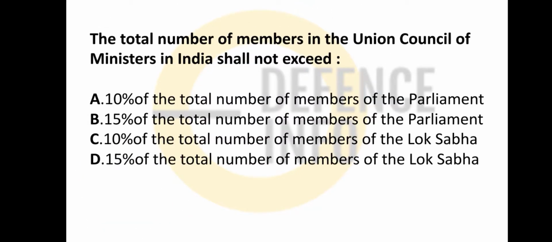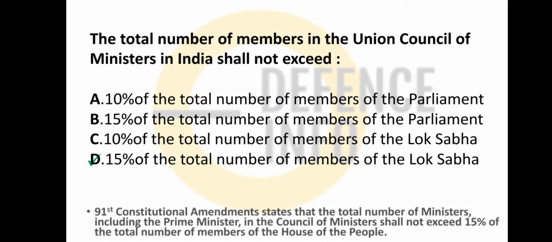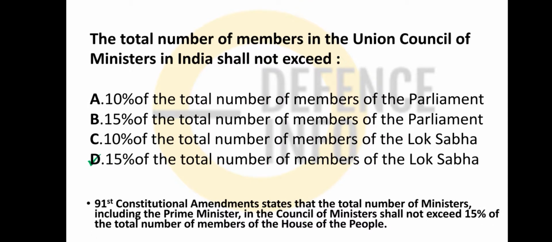The total number of members in the Union Council of Ministers shall not exceed 15% of the total members present in the Lok Sabha. Okay? So option D is the correct one. Next, also remember the 91st Constitution Amendment made it compulsory that the total ministry, not including the Prime Minister, in the Council of Ministers shall not exceed 15% of the total members of the Lok Sabha.